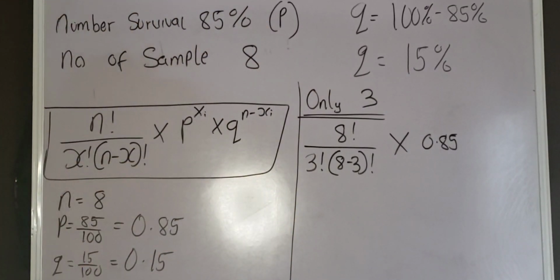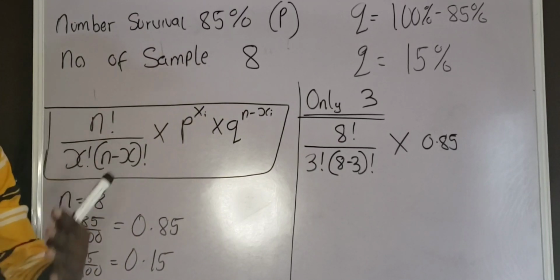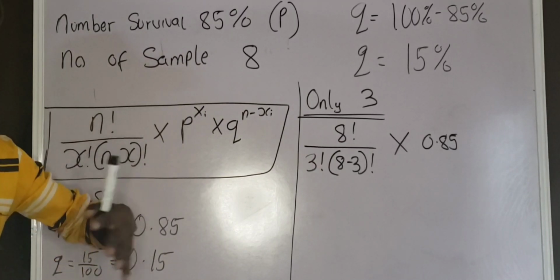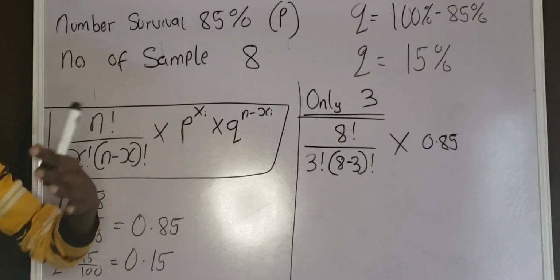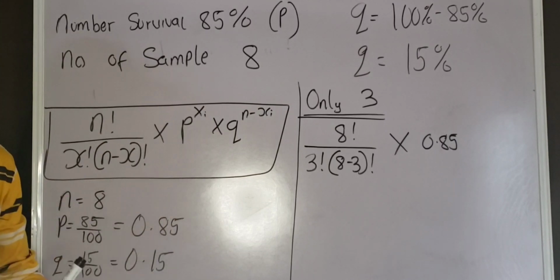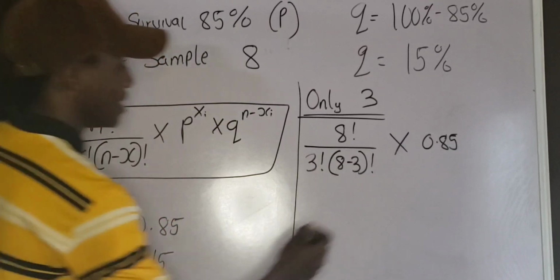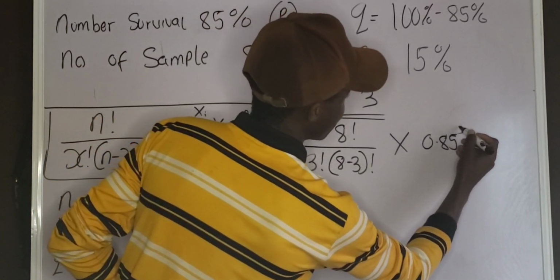Since x is 3. Don't forget, x is the number of the sample that will survive. We are told to determine the probability that only 3 will survive, so x will be 3. You understand? If you are told to determine the probability that only 2 will survive, x will be 2. If you are told to determine the probability that only 7 will survive, x will be 7. Do you understand? Okay, so that will be 0.85 raised to the power of 3.